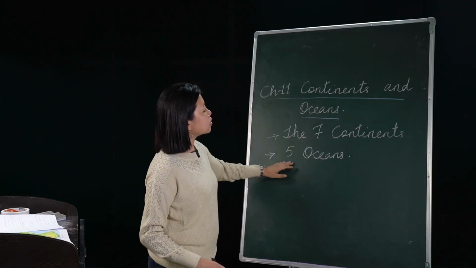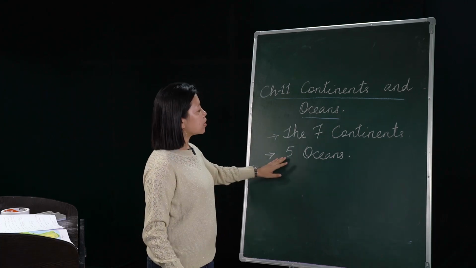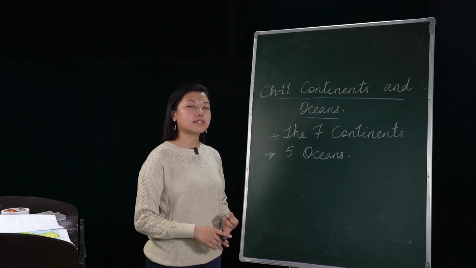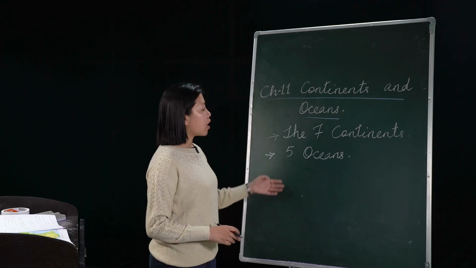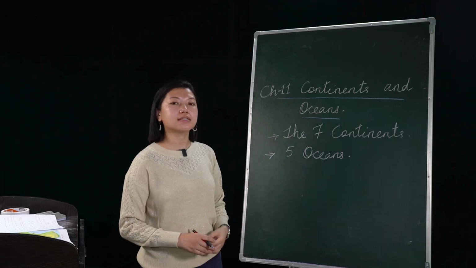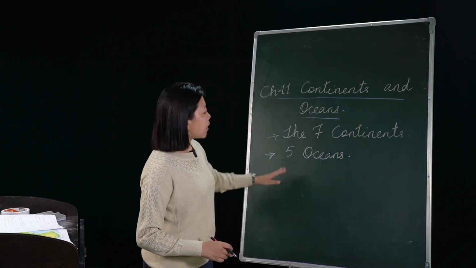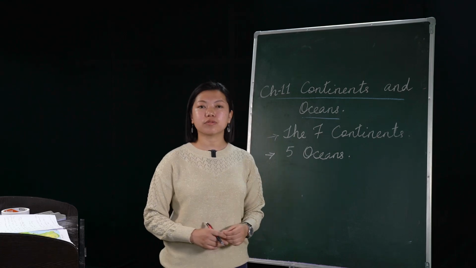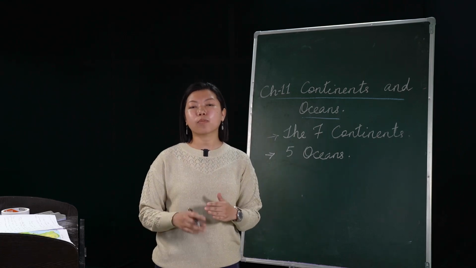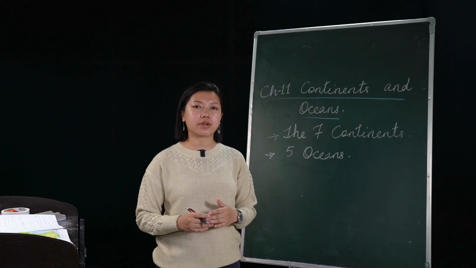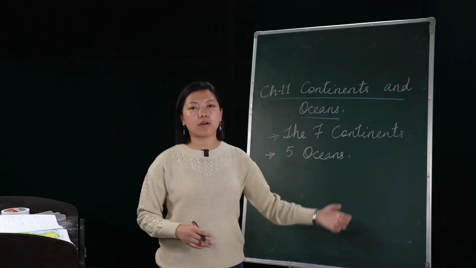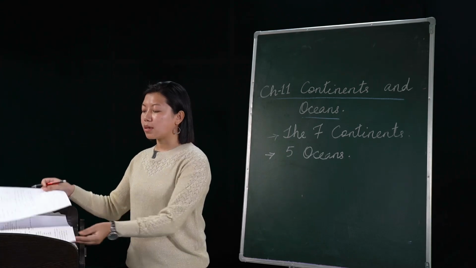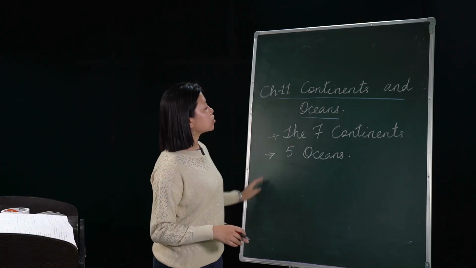Now let's go to the 5 oceans. As I said, the 4 major oceans were the Pacific, Indian, Arctic, and Atlantic. However, the 5th one was added, and that is the Antarctic. Out of these 5 oceans, the Pacific Ocean is the largest, and even the deepest point of the earth, the Mariana Trench, is in this ocean, the Pacific Ocean. So that's all about this chapter, the continents and oceans.